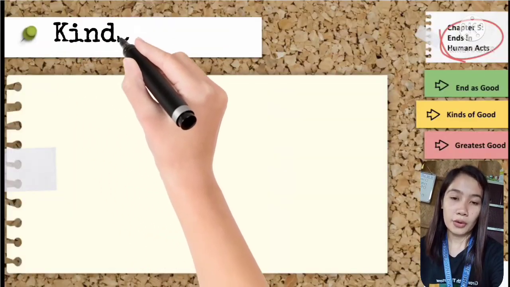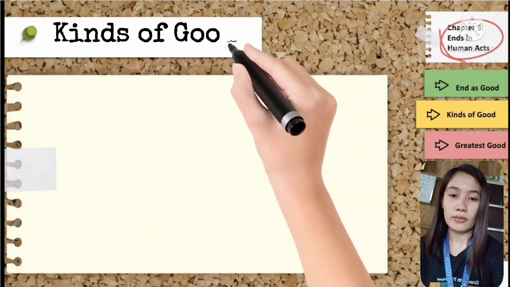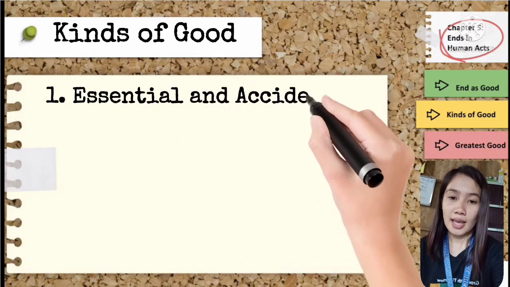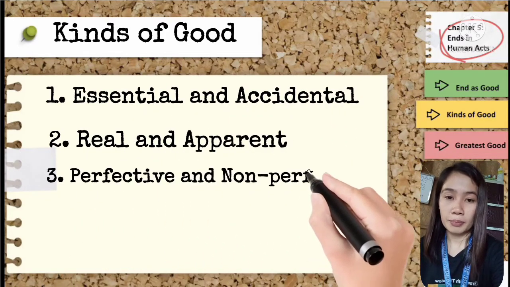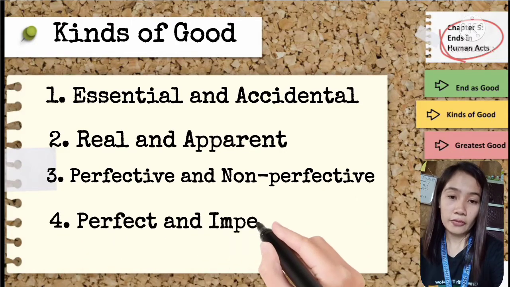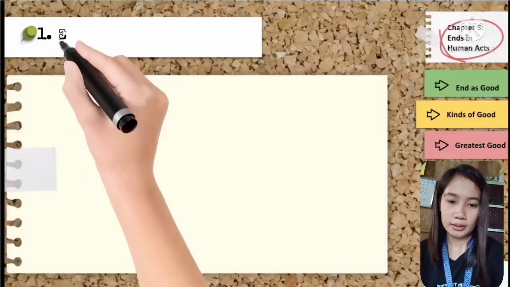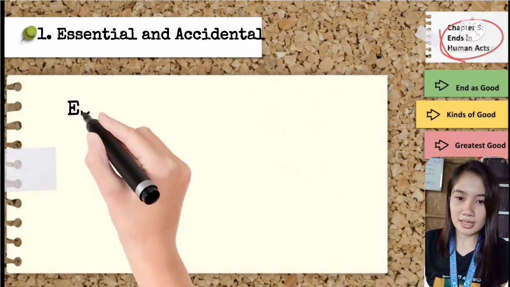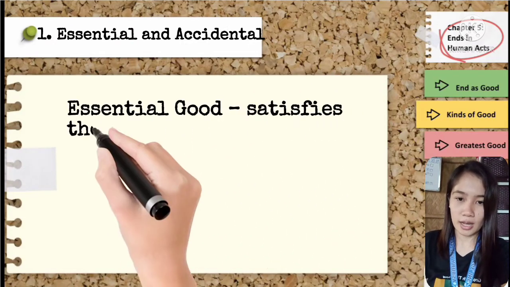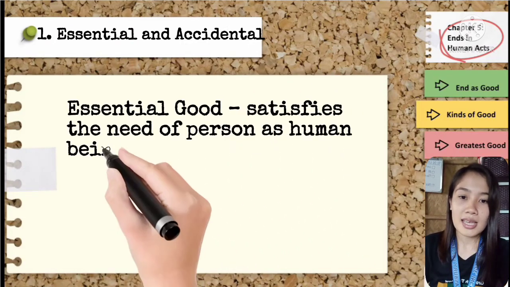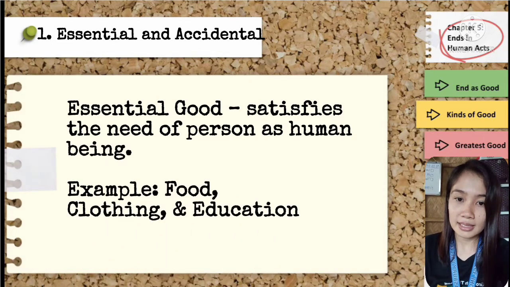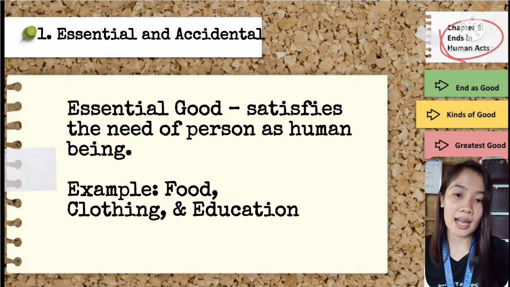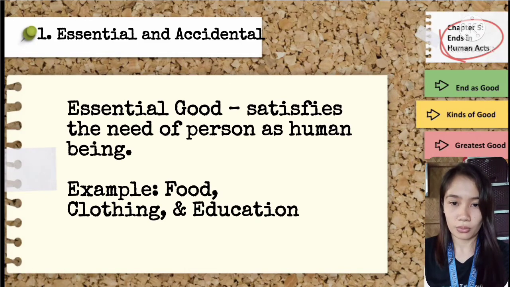Okay, so we have four kinds of goods. First, we have essential and accidental. Second, real and apparent. Third, perfective and non-perfective. And fourth, perfect and imperfect. Okay, so dito muna tayo sa essential and accidental goods. Ano nga ba ang essential goods? Essential goods satisfies the need of a person. Sa madaling salita, ito yung mga bagay na nagbibigay puwang sa pangangailangan natin bilang tao.